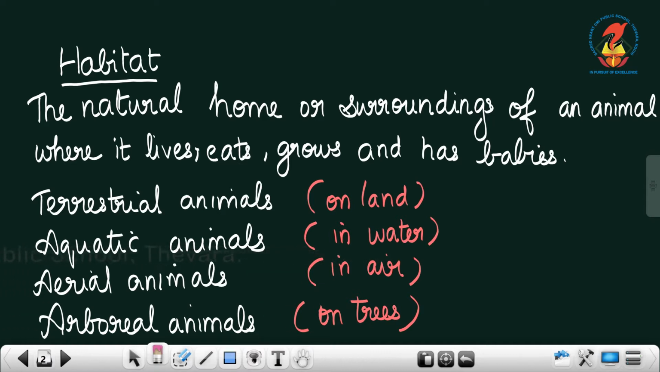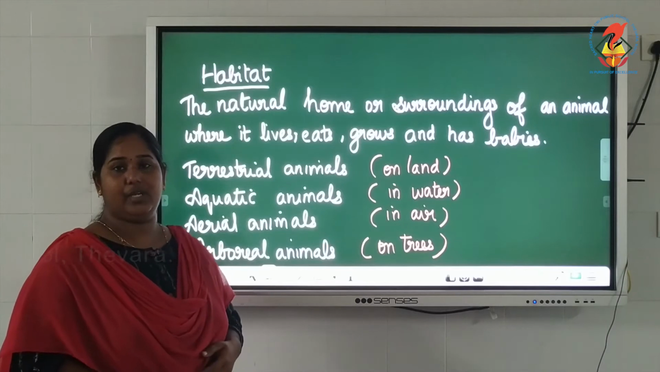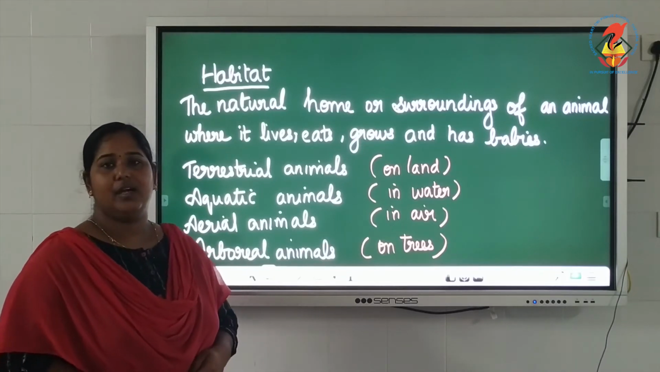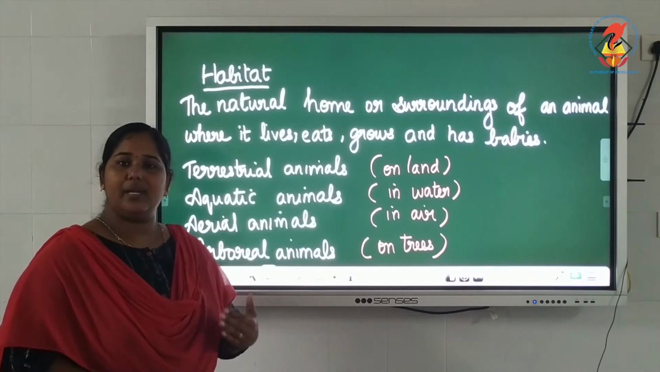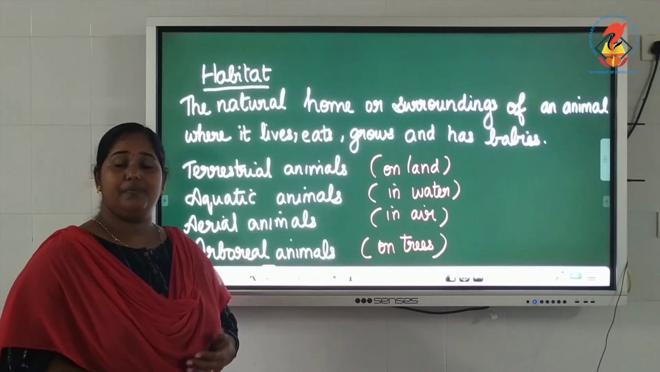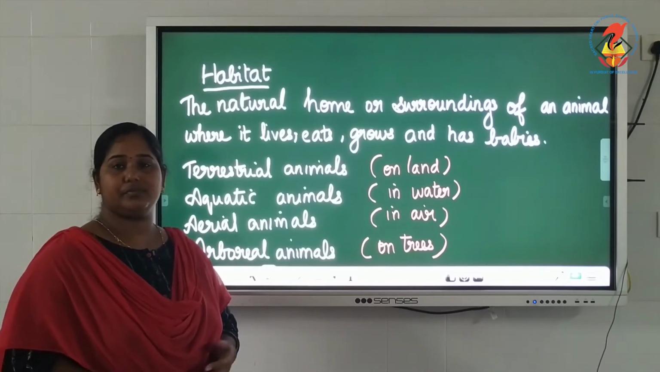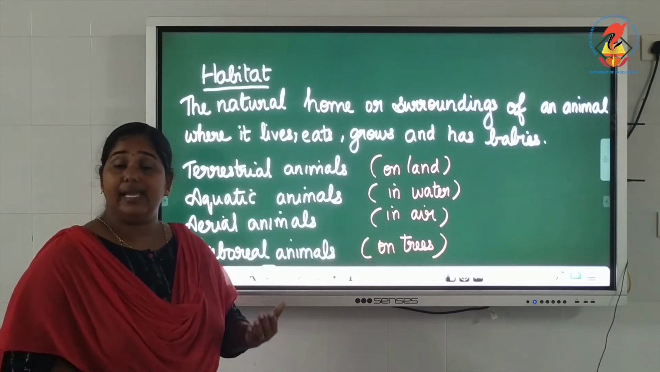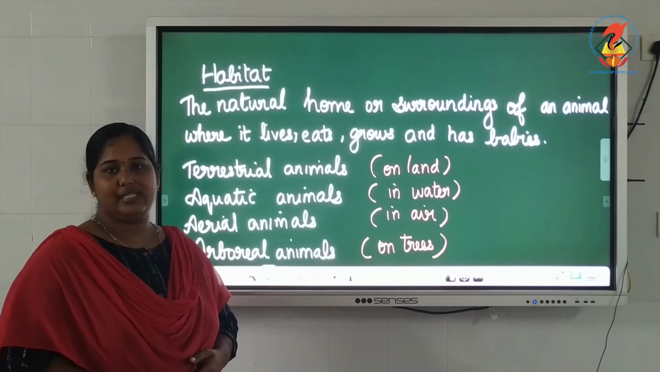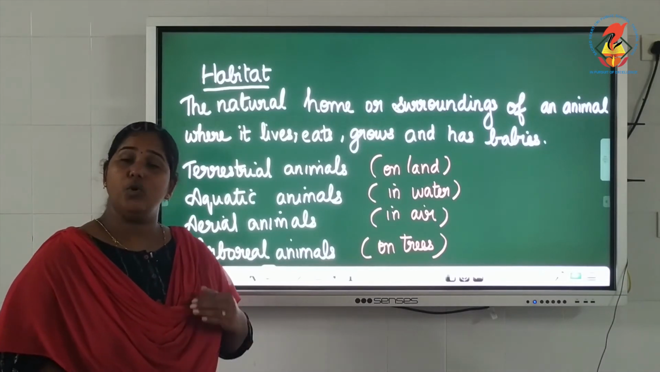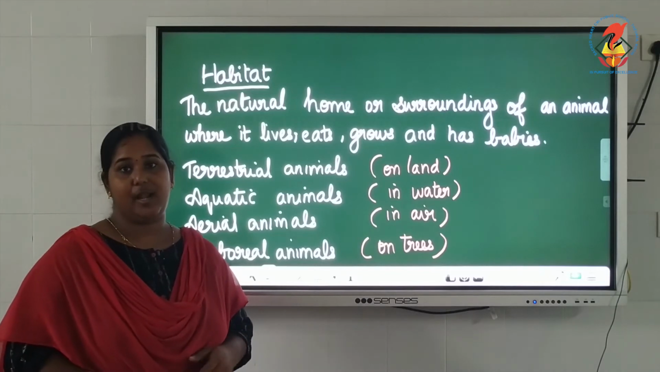Terrestrial animals are animals that live on land, like lion, tiger, we human beings. Aquatic animals are animals that live in water, like fish, prawns, oysters. Aerial animals are animals that fly in the air, like birds and insects. And arboreal animals are animals which spend most of their time on trees, like monkeys.